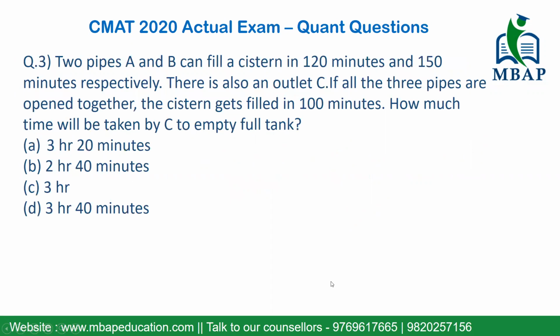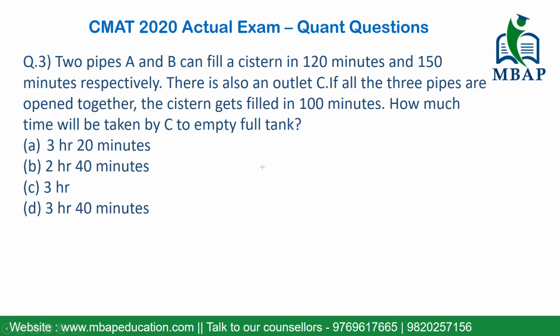Moving on, let's move to a little challenging question, but I'll make sure that you will not face any challenge while solving these questions. What is the question? Two pipes A and B can fill a cistern in 120 minutes and 150 minutes respectively. There's also an outlet pipe C. If all the three pipes are opened together, the cistern can be filled in 100 minutes. The question is, how much time will be taken by C to empty the tank?